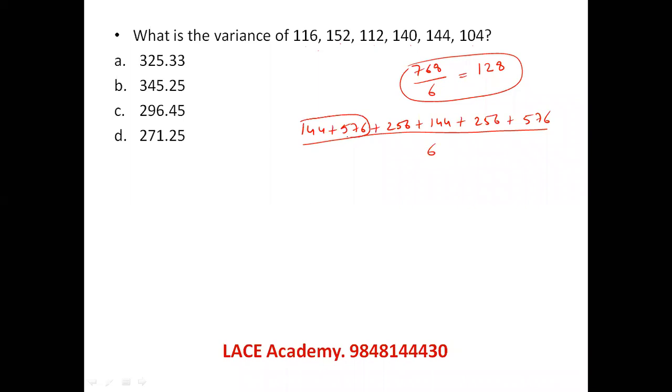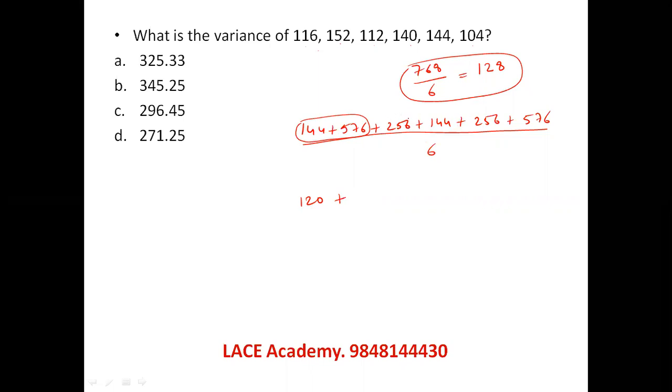144 plus 576, 720, exactly. 720 by 6 is 120 plus 256 plus 144, 400 plus 256, 656.